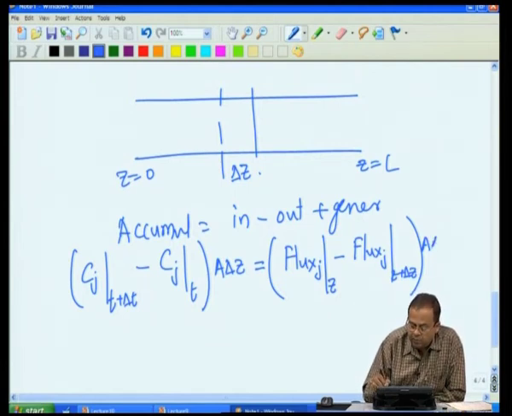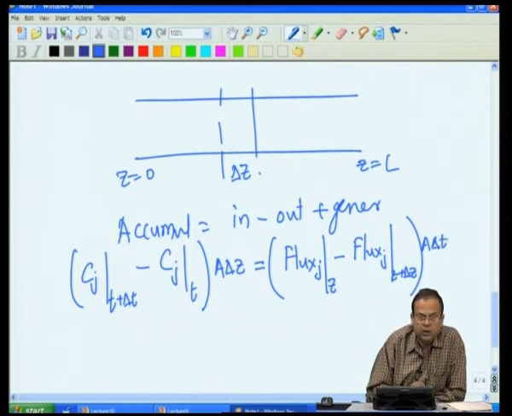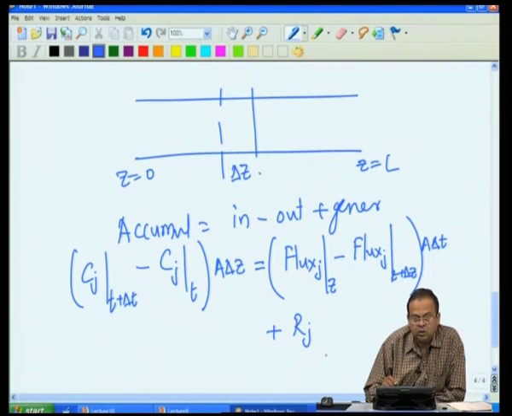So, this happening in small time interval delta t is what represents my in and out term, and the rate of reaction Rj for the species J. Rj is not rate of any one particular reaction, but Rj is the rate of change or generation of jth species.